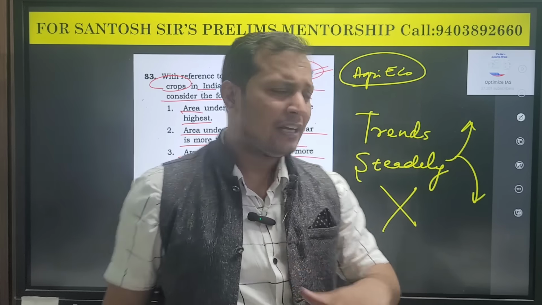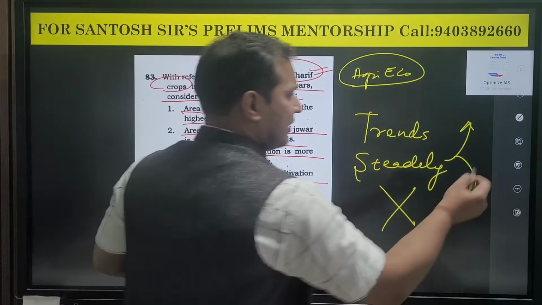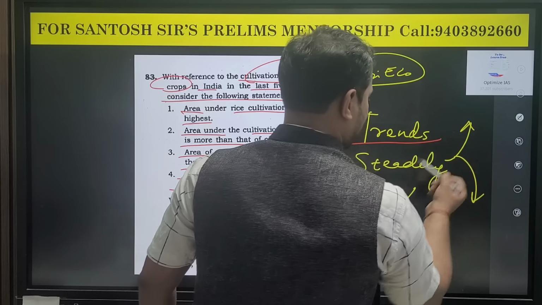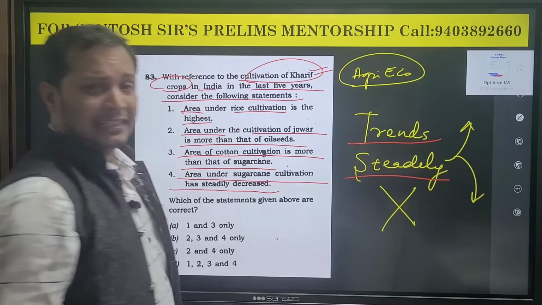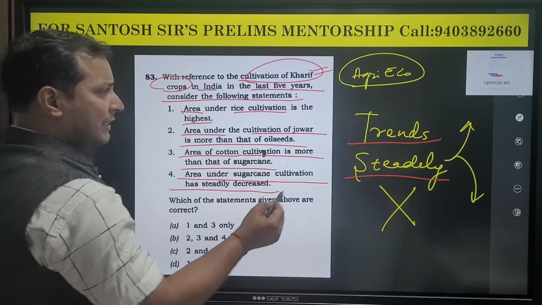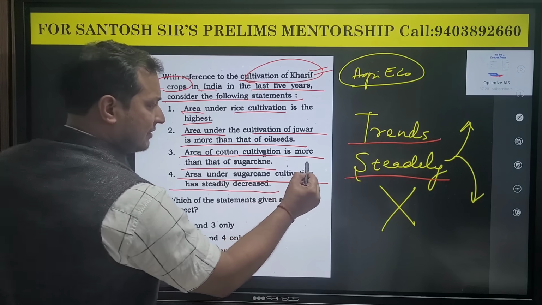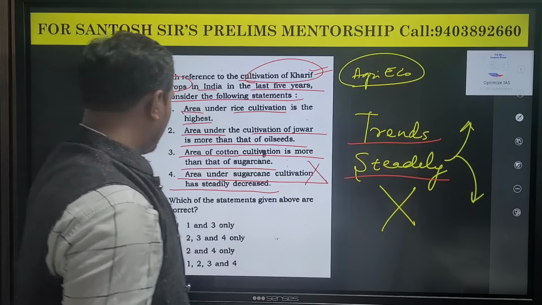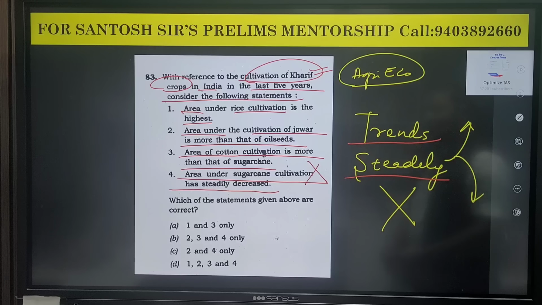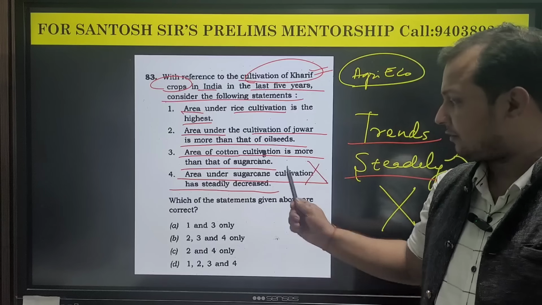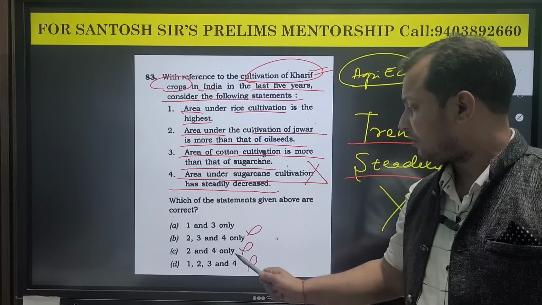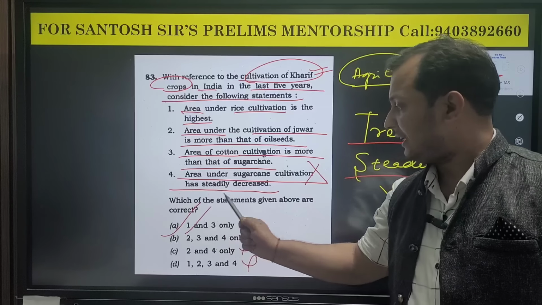I have done that for you, and I found out that whenever they are giving a question on trend and they are using the word steadily decreasing or increasing, that will definitely be an incorrect statement. So automatically, guys, this statement becomes wrong, because it says that the area under cultivation of sugarcane has steadily decreased. Okay, this is wrong. So statement 4 is wrong. Automatically option A is correct.